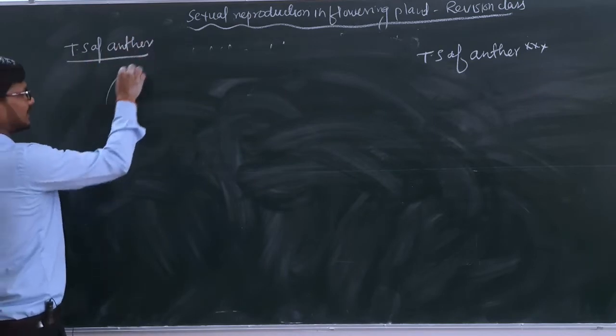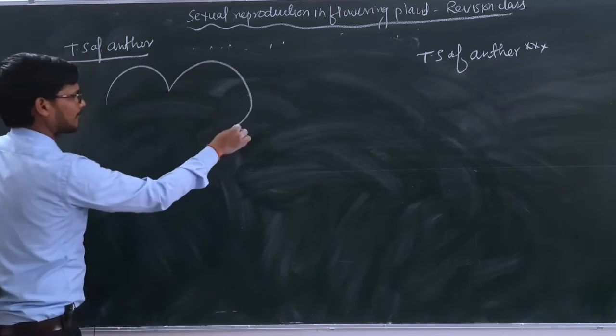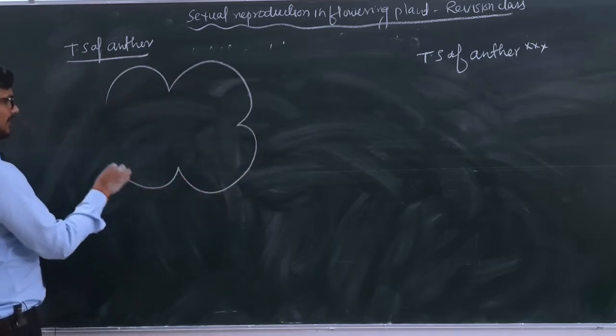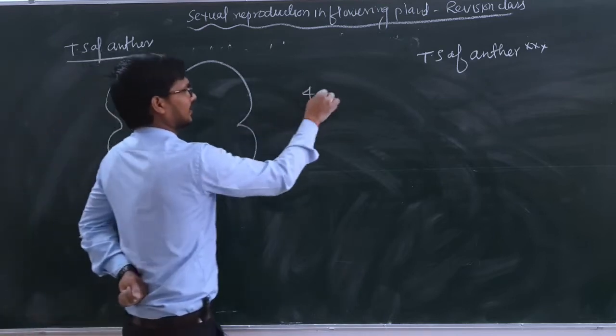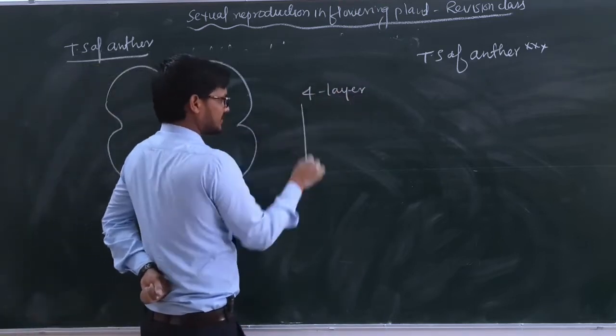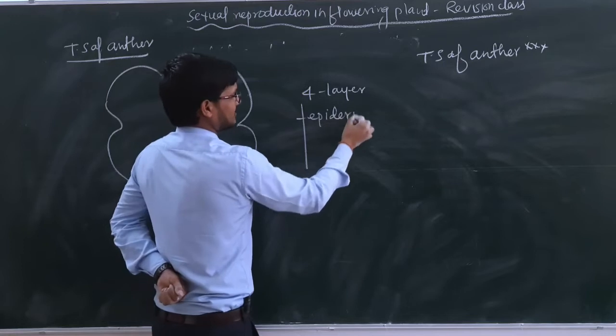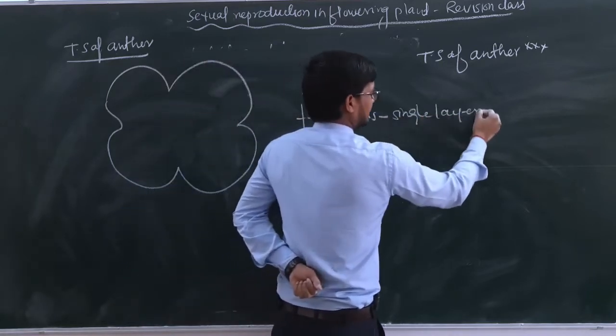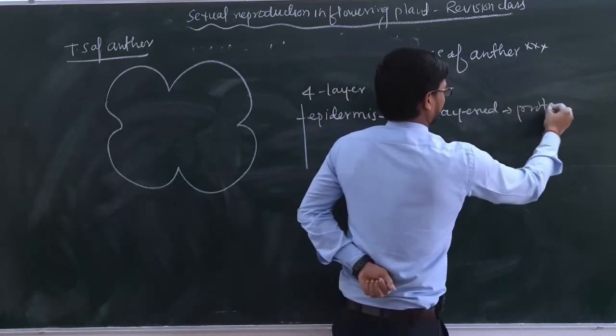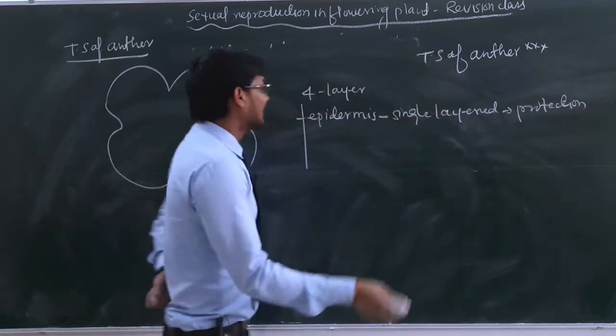As we discuss, कैसे बनाएंगे हम? Like this. Okay, how many layers? There are 4 layers. The first one is epidermis. Epidermis is single layered. What is the function of this? Protection.